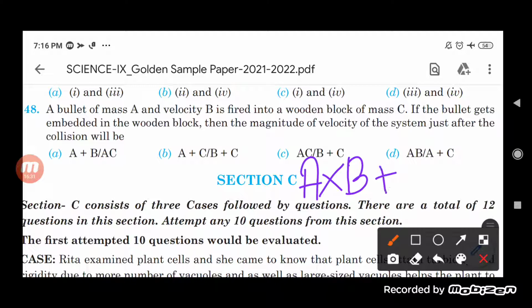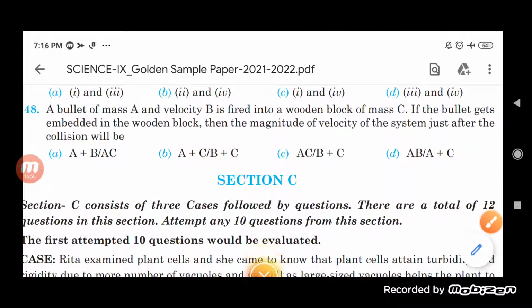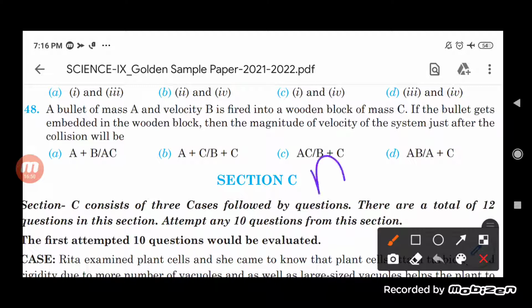Now what will be the total momentum of the wooden block here, students? The wooden block is not moving at all, but it has a mass C, and its velocity is 0, so C into 0 will be 0. So the total momentum before collision will be equal to A into B. Now this will be equal to the final momentum.